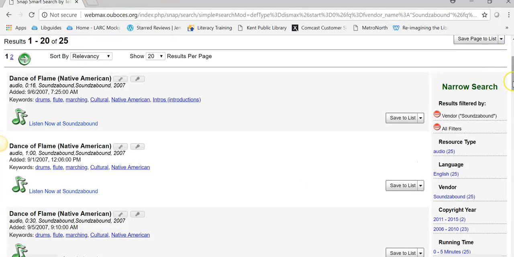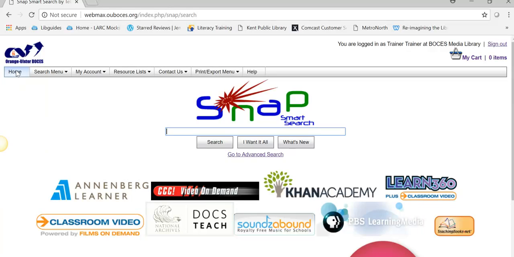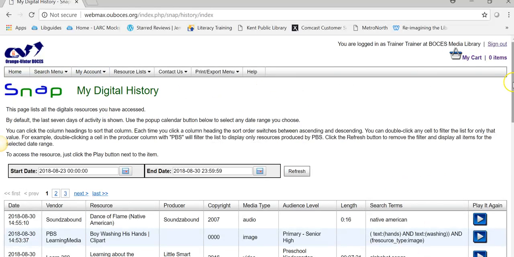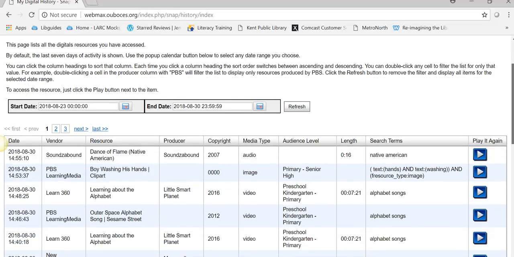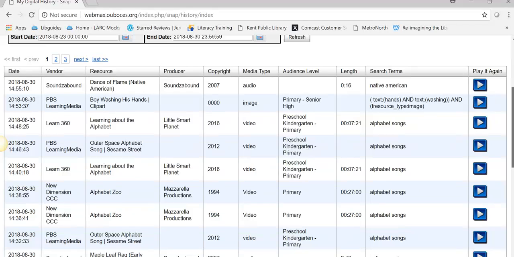All right, so now we've looked at several different resources, and I want to go home and show you a couple of special features of our media catalog. If you go to this My Account tab and scroll down to My Digital History, what displays is all the streaming items that you have viewed on your own account.